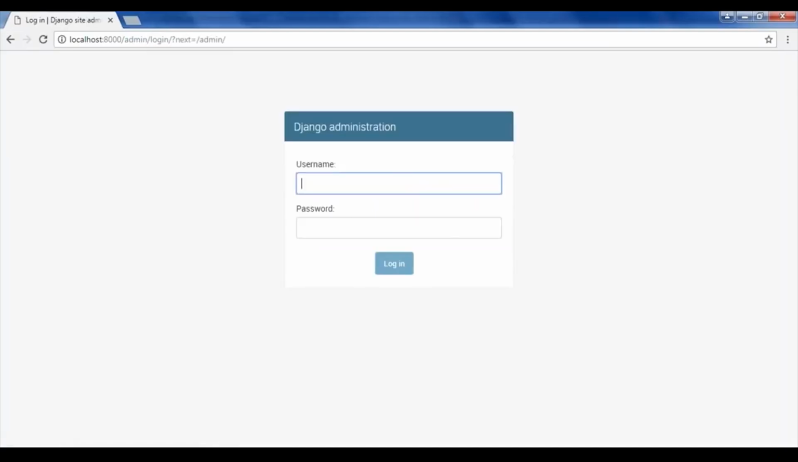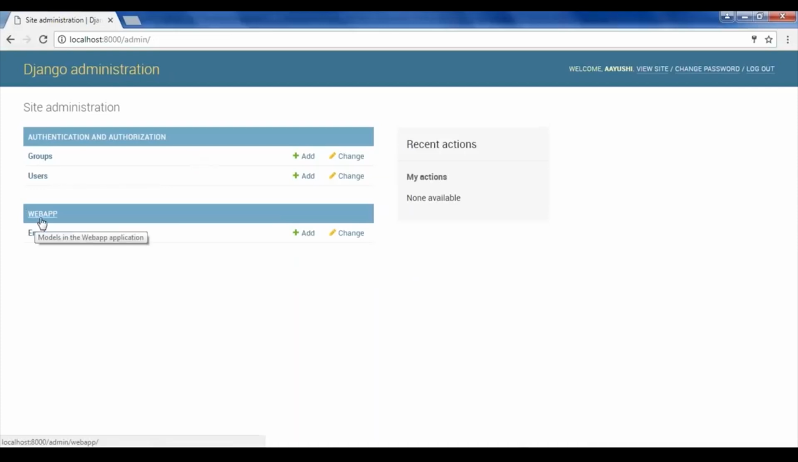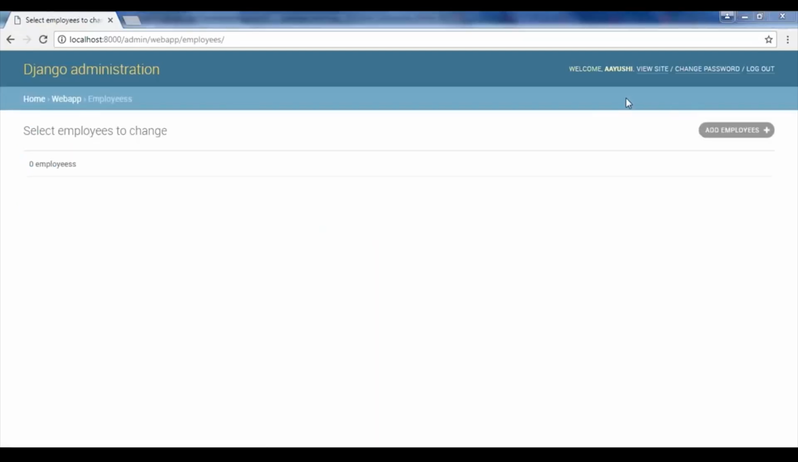So it'll ask me for the username and password that I've just created. So my username is Ayushi and I have some password. So as you can see here, I have that web app that I've already created. Inside that, I have created a model which says employees. Now once we go into that, you'll have an option to add an employee.